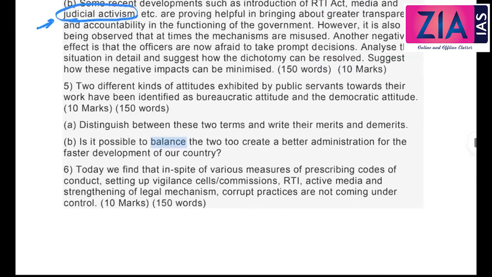This we haven't seen so far in our ethics paper. Mainly, you will get this in your polity and governance paper. But here we can discuss that it goes against the principles of separation of powers, right? And these public interest litigations are actually misused these days, and the court is also drawn into some political issues unnecessarily, right? The special leave petitions, the PIL, and all these are misused, and that is also affecting the decision making, right? That is also getting affected.